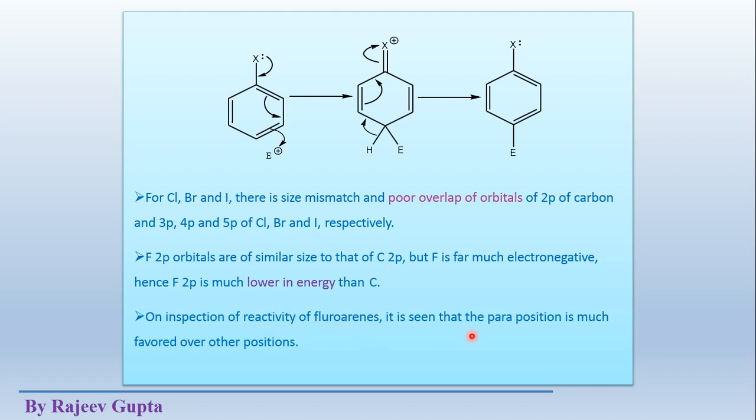The para position is favorable in the case of fluorine because it has the highest electronegativity, and in these halogen derivatives the fluorine atom is directly attached to the benzene ring. So its inductive effect, the minus I effect, is highest. So the preferred position in this case is the para position. Not ortho, not meta, it is para. But in the case of chlorine, bromine, iodine, these positions could be ortho and para.